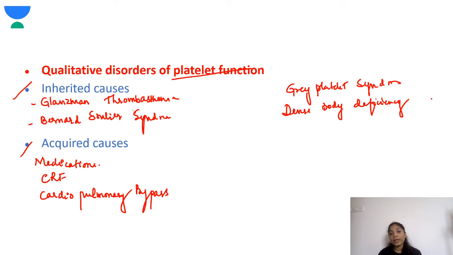Next, coming to the qualitative disorders of platelet function. So what does that mean? Basically there is platelet dysfunction. The inherited causes are Glanzmann thrombasthenia, Bernard-Soulier syndrome, gray platelet syndrome, and dense body deficiency. The acquired causes are certain medications, chronic renal failure, cardiopulmonary bypass. So these are the various causes of platelet dysfunction.